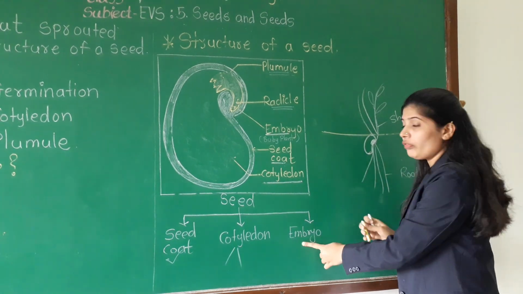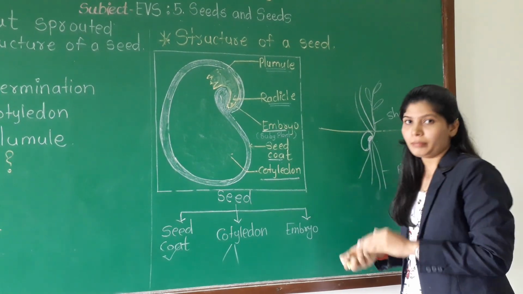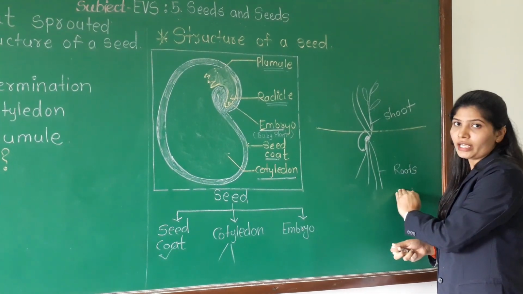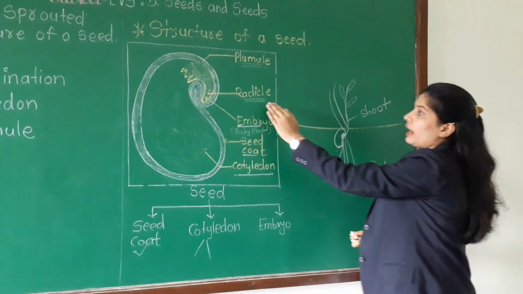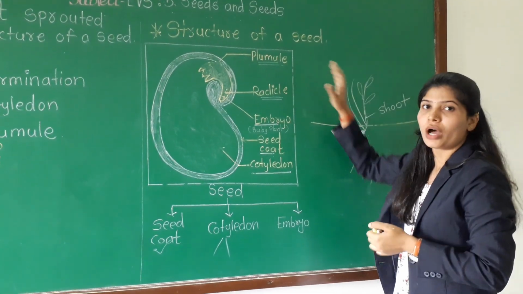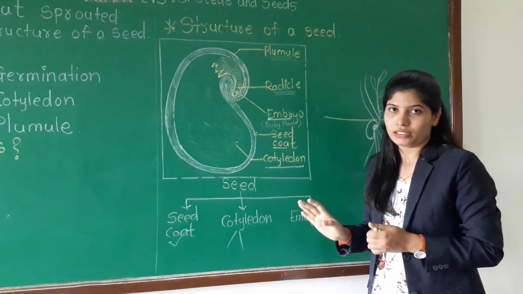So we can say the embryo is a baby plant, consisting of shoot and roots. Roots are formed by the radicle and the shoot we get from the plumule. I hope you have understood the structure of the seed properly.